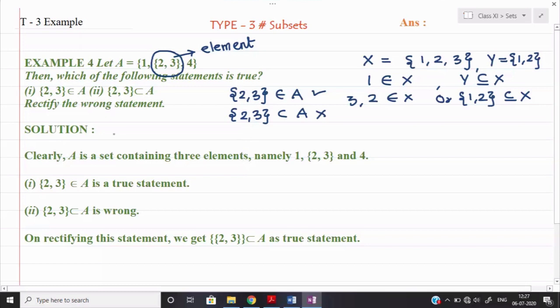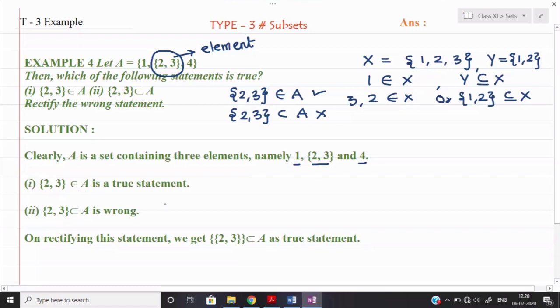Okay, so see here, they are saying you need to rectify which is the wrong statement. {2, 3} is given with the belongs to symbol, and here {2, 3} is given with the subset symbol. They are saying clearly that A is a set containing three elements. One, second one is {2, 3}, and third one is 4. So three elements are given here. They are saying {2, 3} belongs to set A. That is a true statement because it is an element. So if you write this one as a subset, this is wrong.